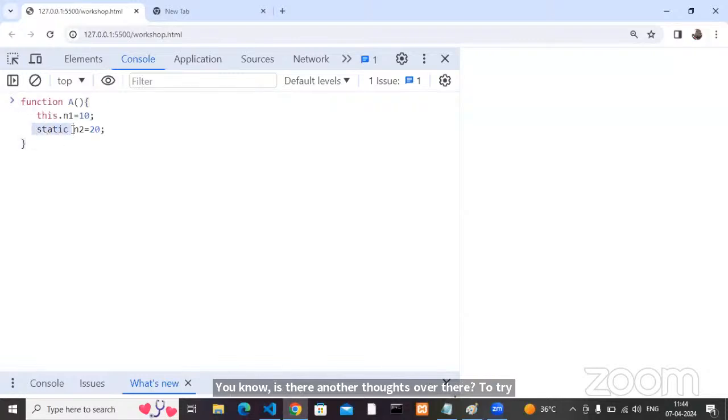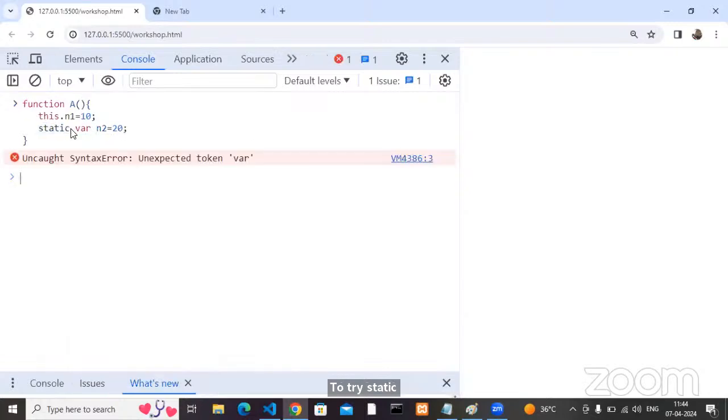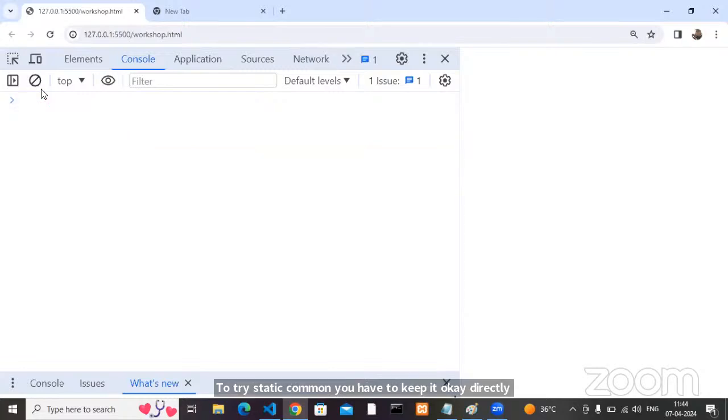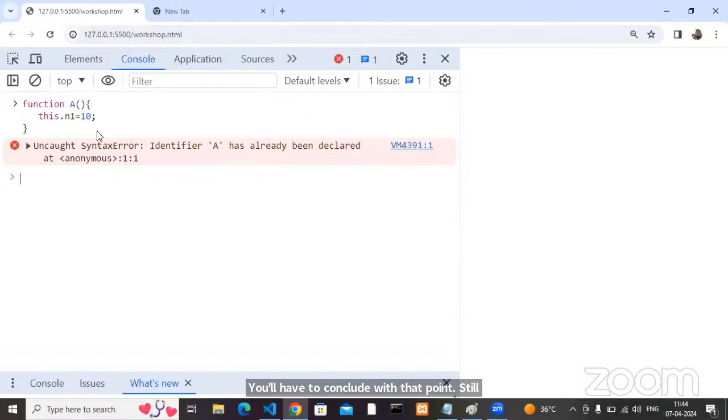Is there another thought to try? Keeping the static keyword directly does not work. If I try with var, that is also invalid. So the conclusion is that we should not keep static here. Still, I need that static member.